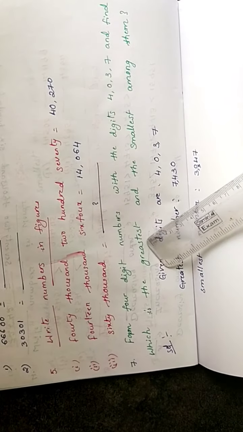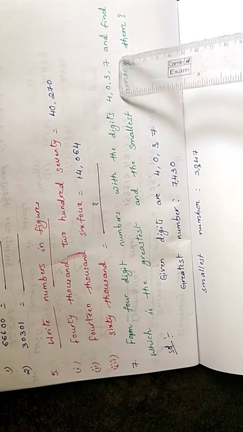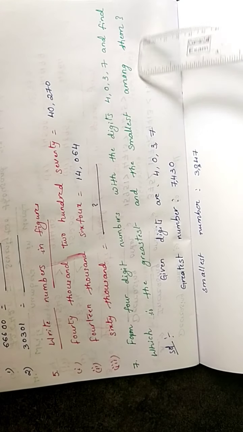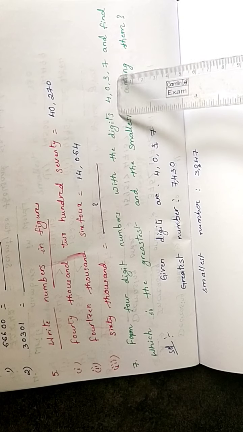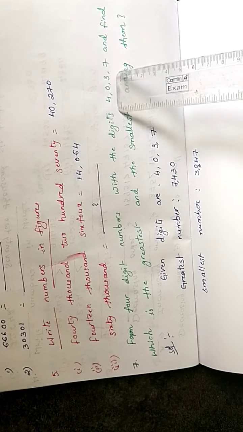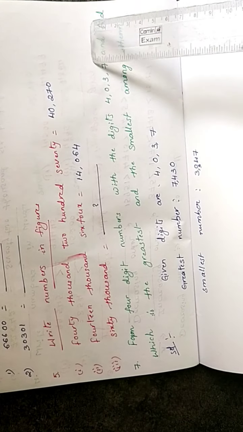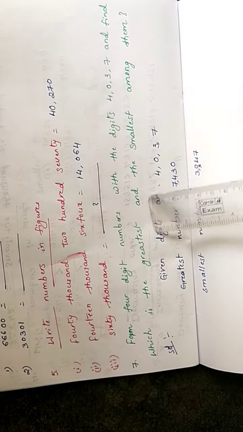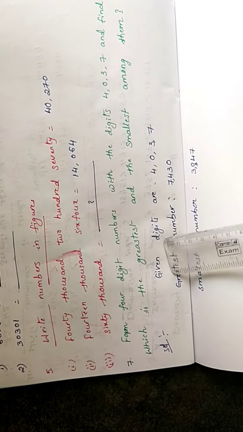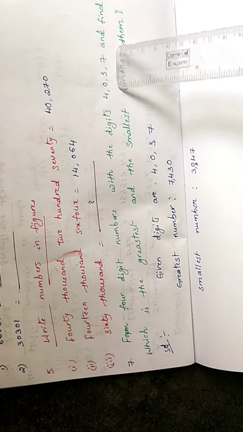Next, last question. Form 4-digit numbers with the digits 4, 0, 3, 7 and find which is the greatest and the smallest among them. Here in this question we have 4 digits 4, 0, 3, 7. By using only these 4 digits we form the greatest number and the smallest number. How to find? Listen. First write the given digits 4 0 3 7.